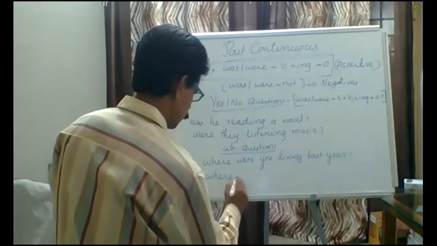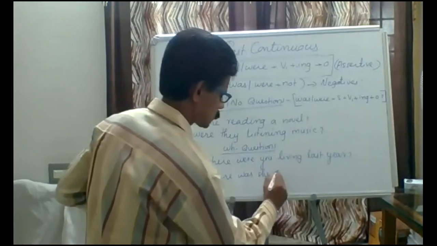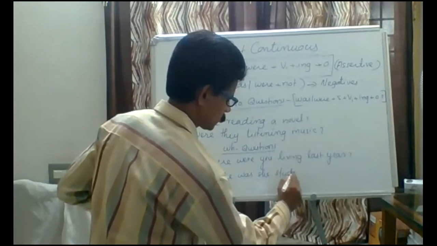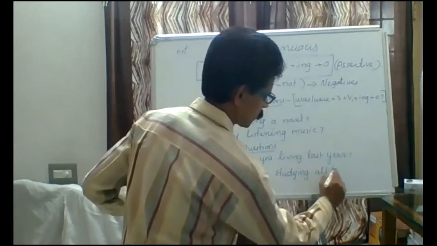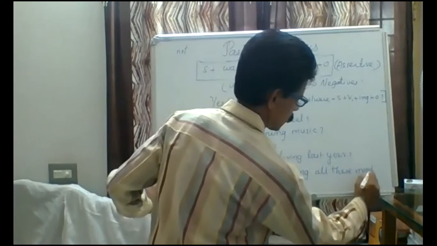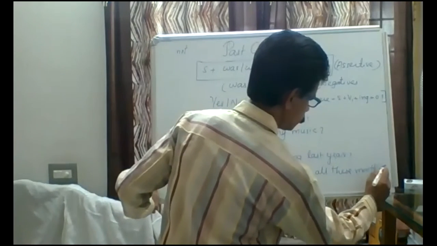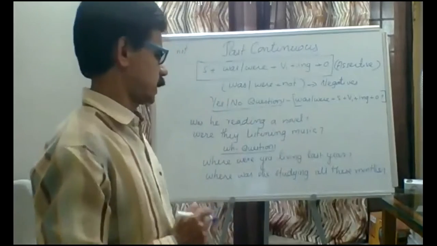Where was she studying all these months, all these days? Where was she studying?